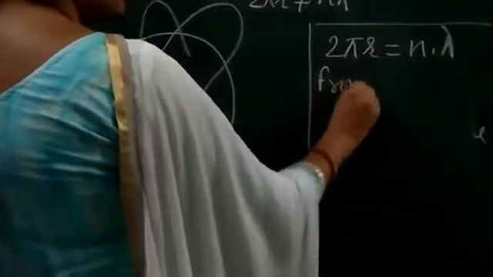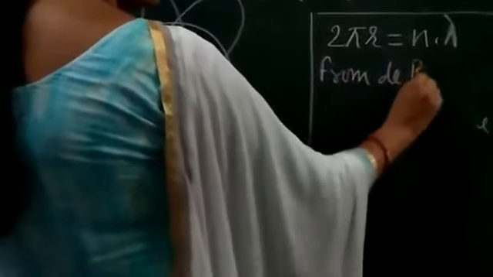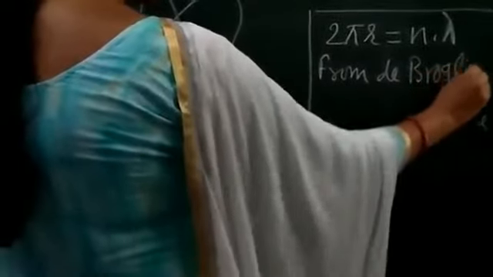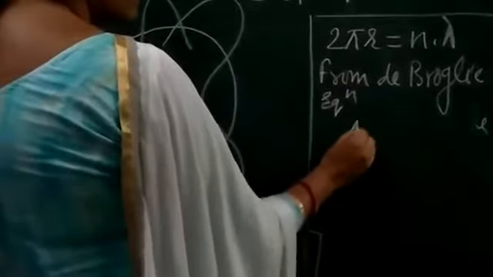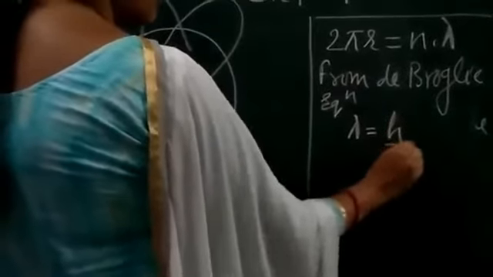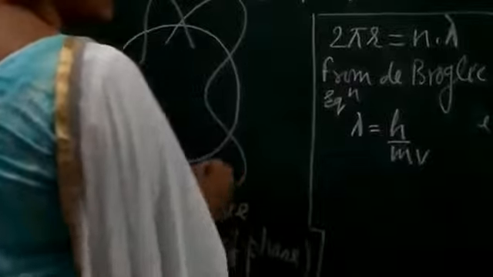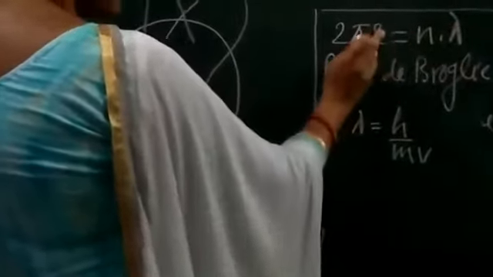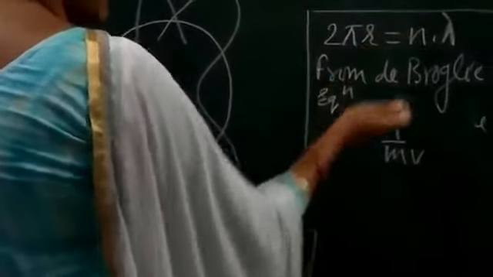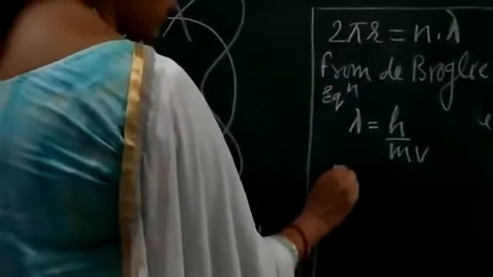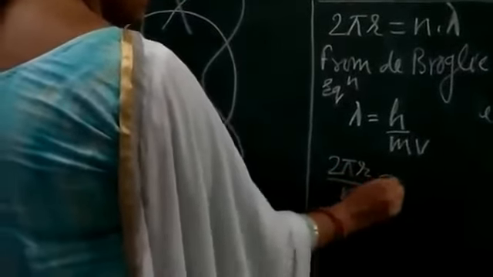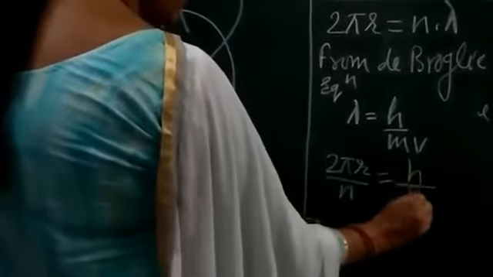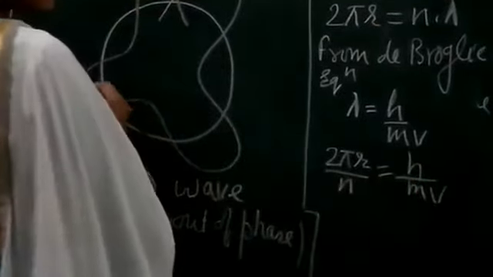Now from the de Broglie equation, we know that lambda equals h upon mv. So from this equation we will put the value of lambda in terms of radius r. So lambda will be written as 2 pi r upon n, equals h upon mv.